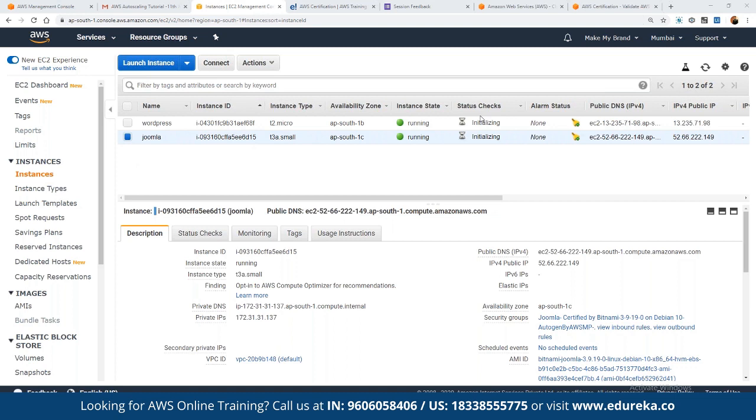Now we can get the IP address. Once we get the IP address, we can see these AMIs, or the servers available, being opened in the browser. We can do that.